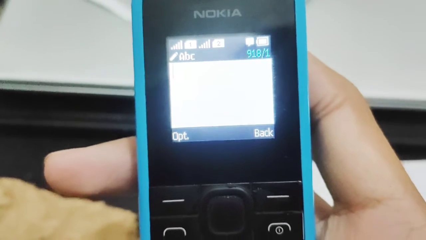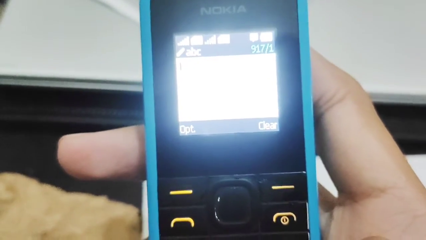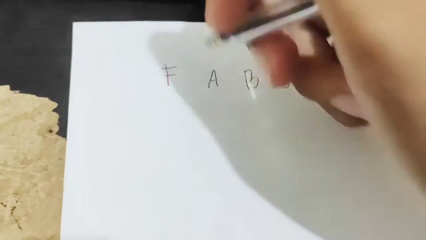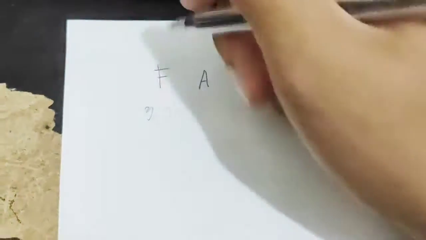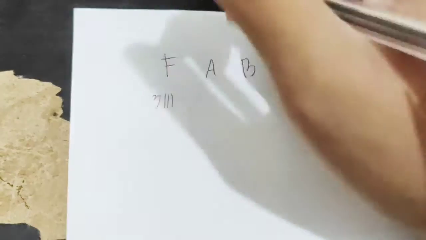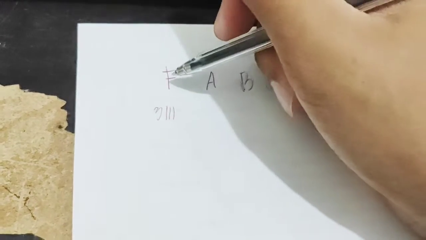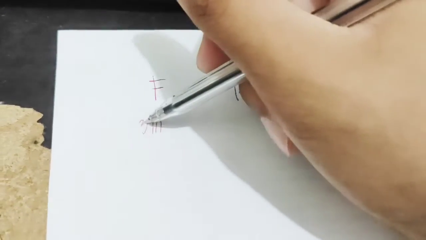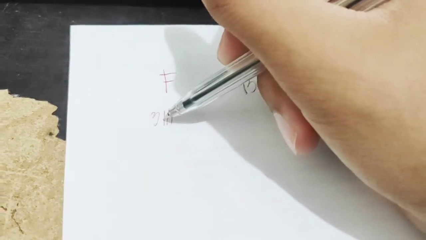So here it goes, 1, 2, 3. So that's letter F. Letter F will be 3 and 111, because you can achieve encrypting letter F by pressing the number 3 key 3 times.